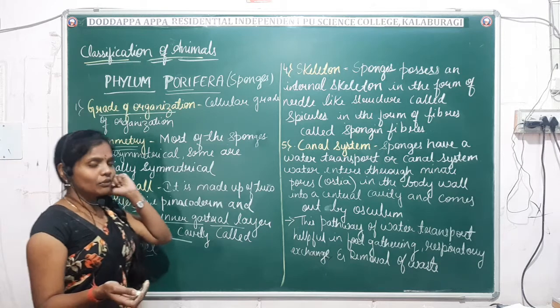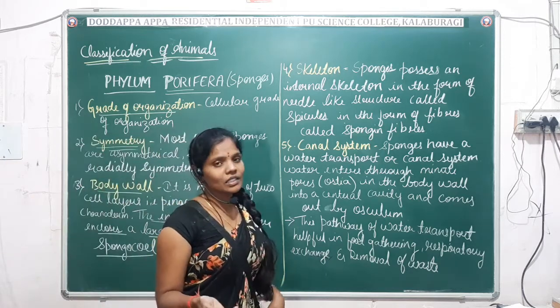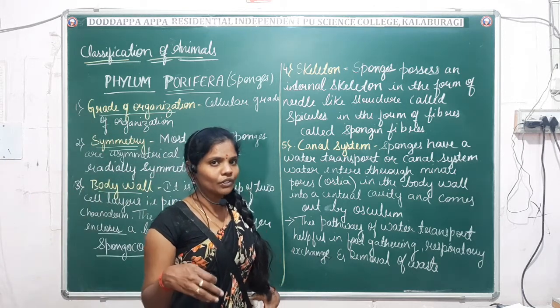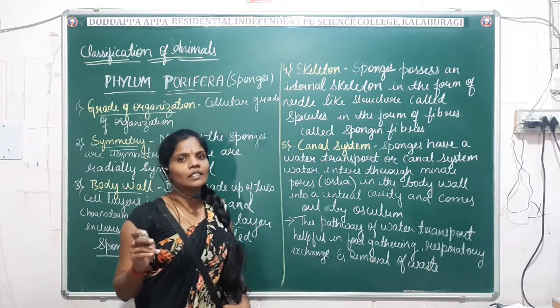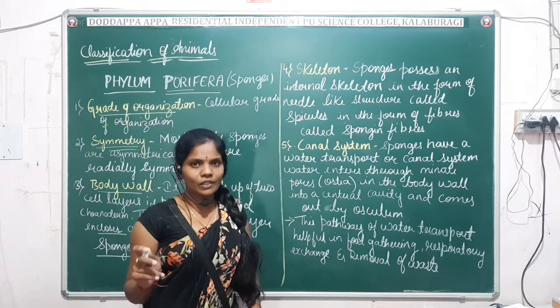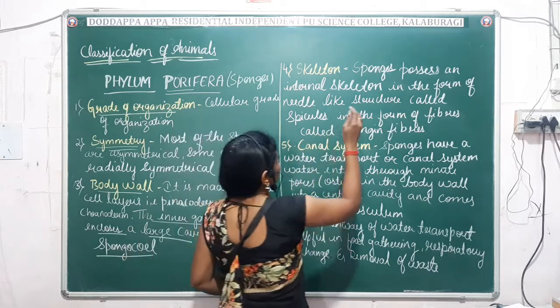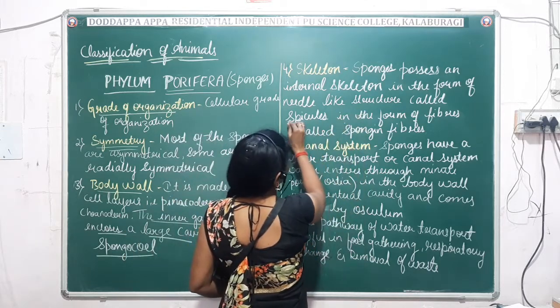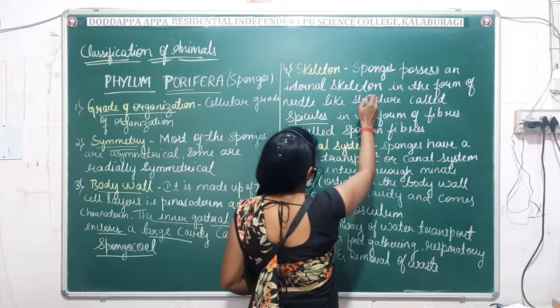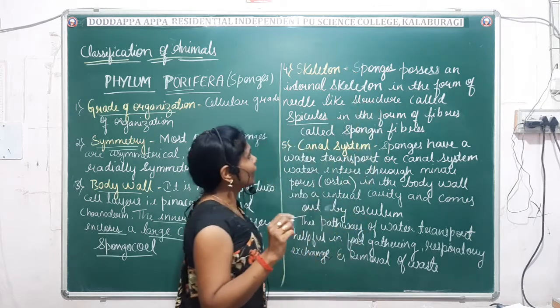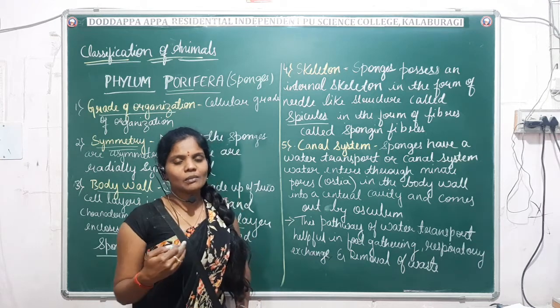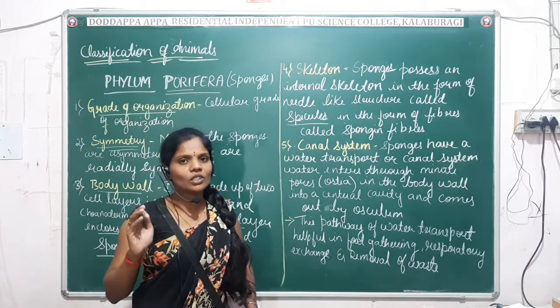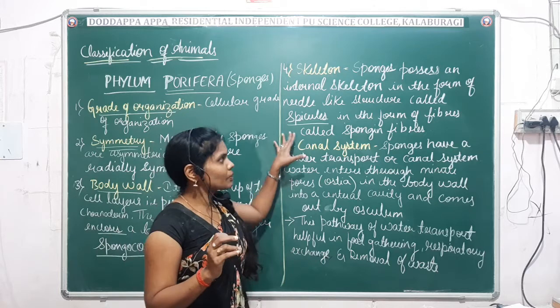Next, the fourth point is the skeletal system. What type of skeleton are the poriferans made up of? In Porifera, the skeleton is commonly known as spicules. Sponges possess an internal skeleton in the form of needle-like structures, commonly called spicules.